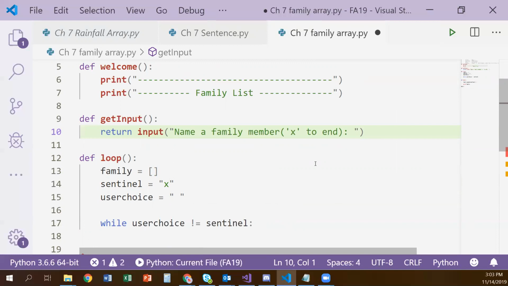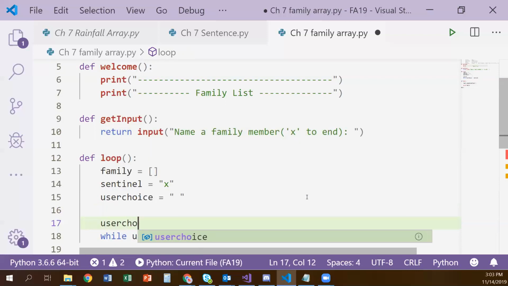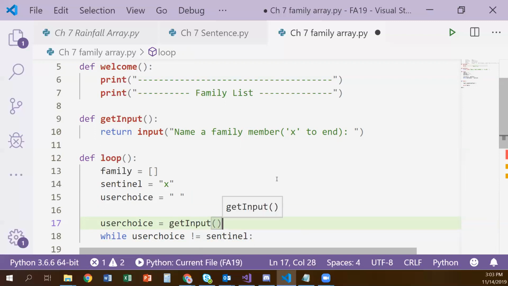Okay, then I'm going to do kind of a weird thing, but hang with me here. I'm going to call our get input function before our while statement the first time. And we want to use our user choice variable to hold whatever the user inputs. That's what we set up that variable for.